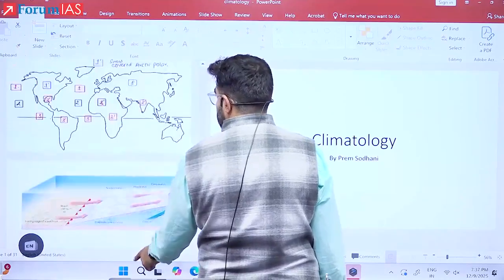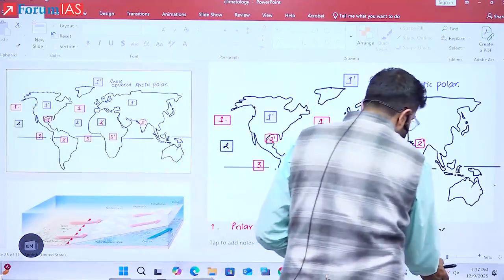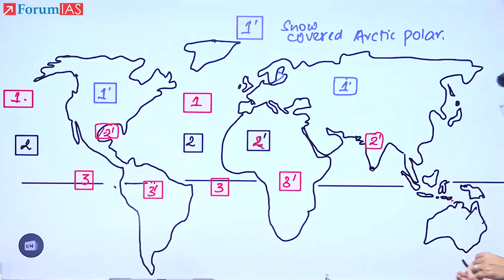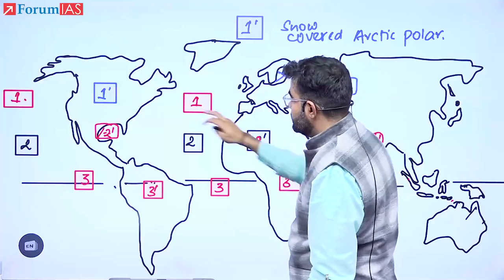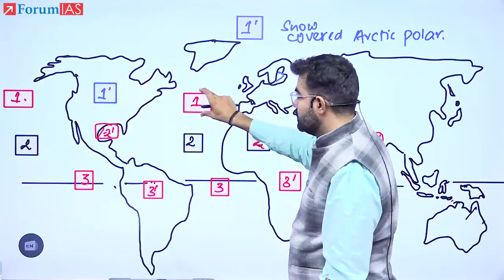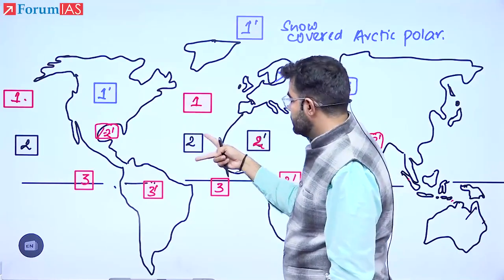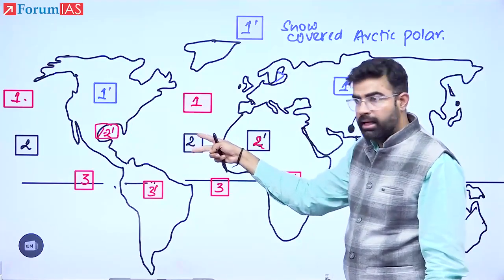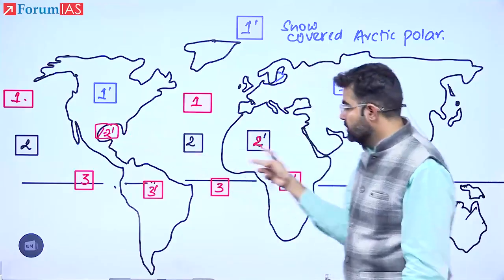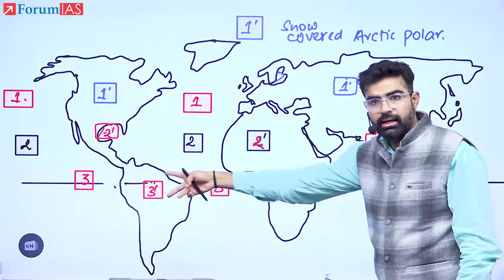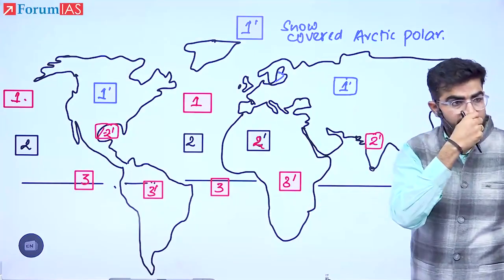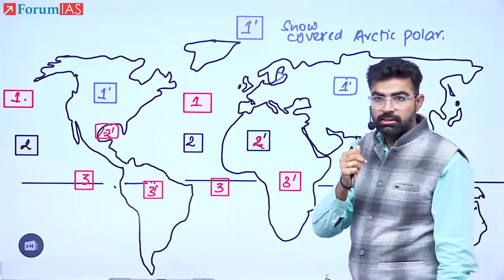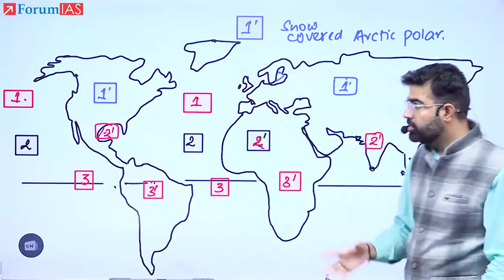Yes, this is the diagram. It must have been given to you. Now, is there any difficulty in understanding this diagram? I have also given the numbers where they are originating. See here, 1, this is the Arctic region. Second, this is the polar continental area, polar oceanic area. Third, this is tropical oceanic 2, and 2 dash is tropical continental. Third is the tropical oceanic and this tropical continental. And the one area which is not shown here must be your Southeast Asia and its air masses. These are the 6 regions. With this diagram, you will remember.